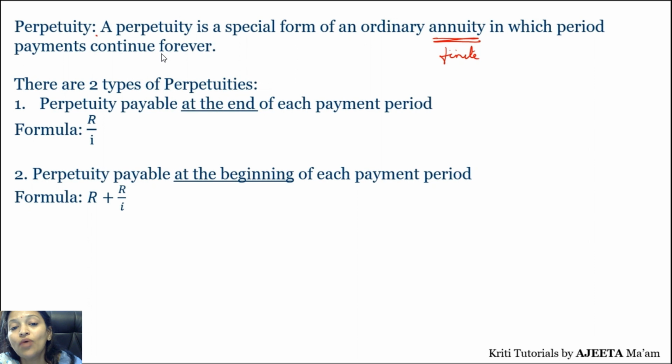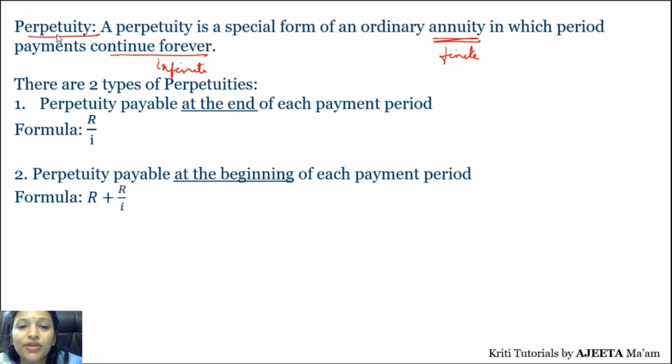Forever means you are going to deposit 10,000 forever. Every year you are going to deposit 10,000, but in annuity we fix the time. That is, I am going to deposit it for 10 years. But perpetuity continues forever, that is, for an infinite number of years. Being for an infinite number of years, you will say, ma'am, then why would we submit if we are not going to get the reward? Basically, perpetuity is for future generations.